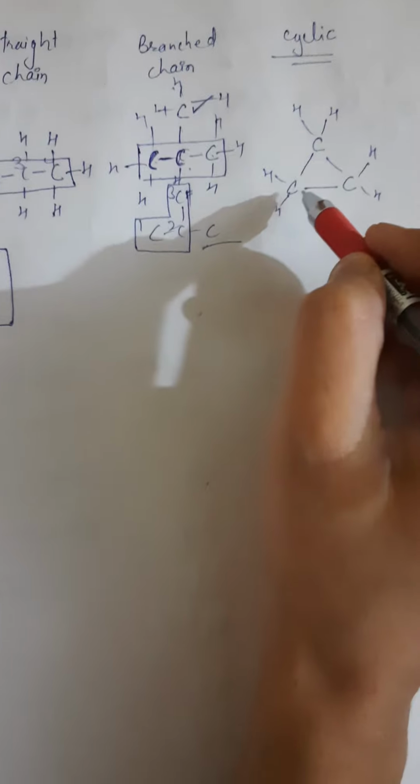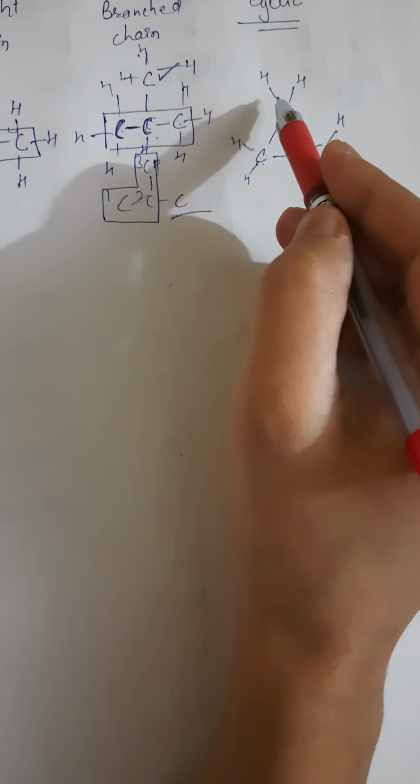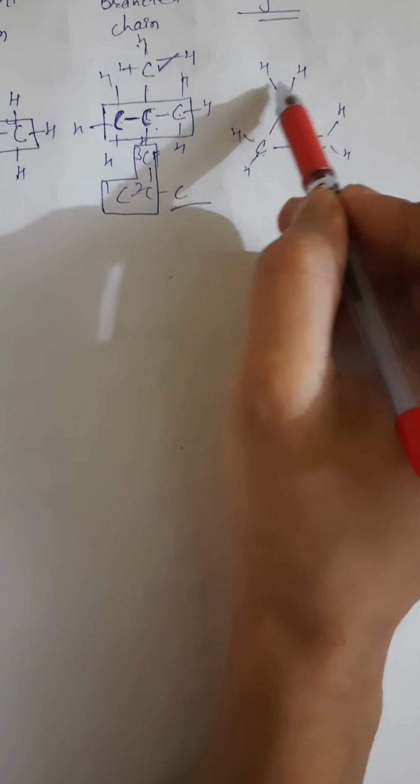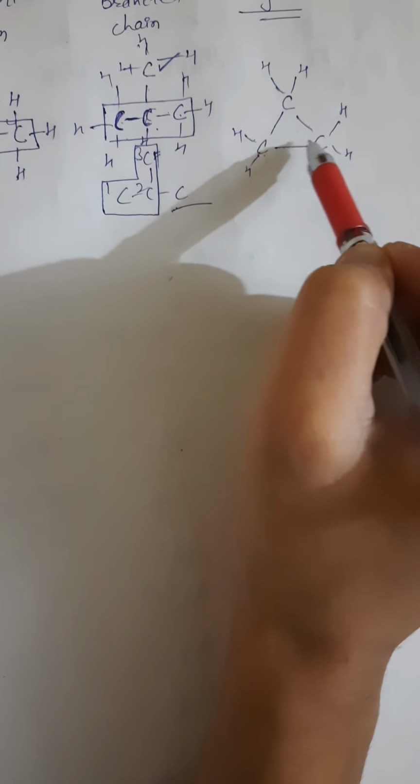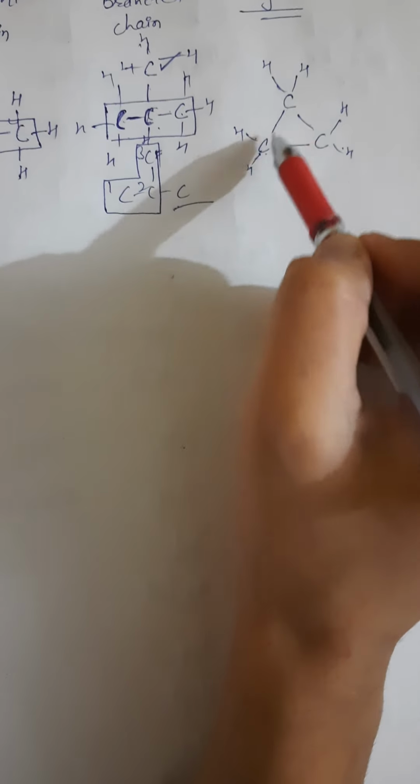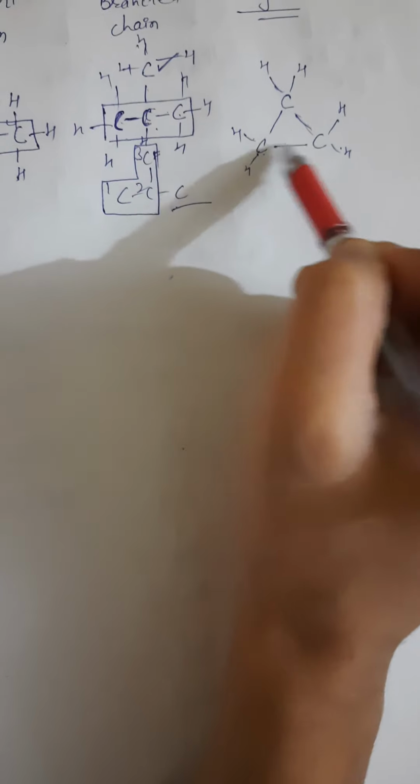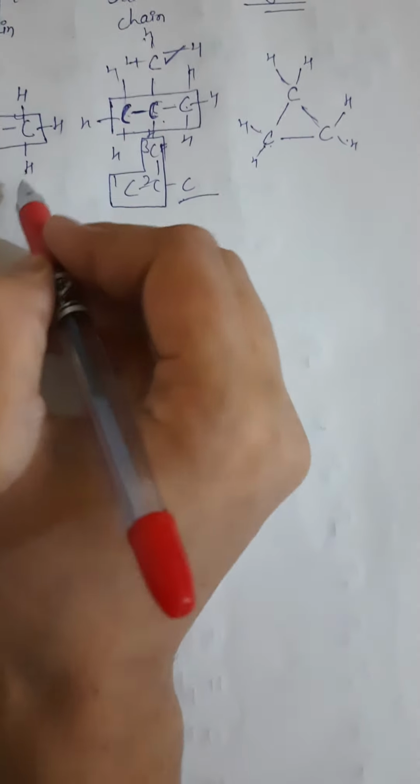Carbon 1 2 3 4. In a cyclic also, 4 bonds are there of each carbon. 1 2 3 4, 1 2 3 4. It means each carbon is making 4 bonds, as well as they are linked in a cycle. So it is known as cyclic hydrocarbon.